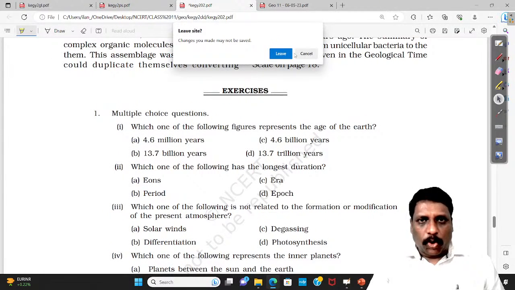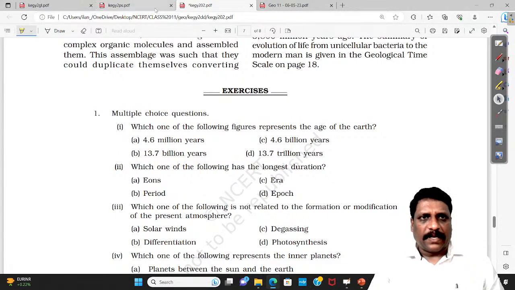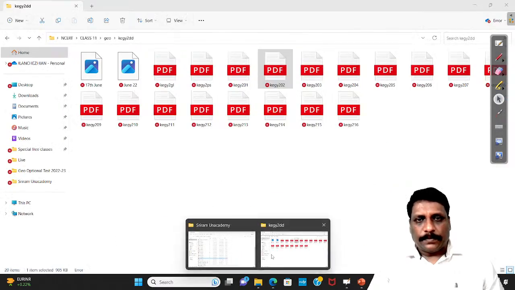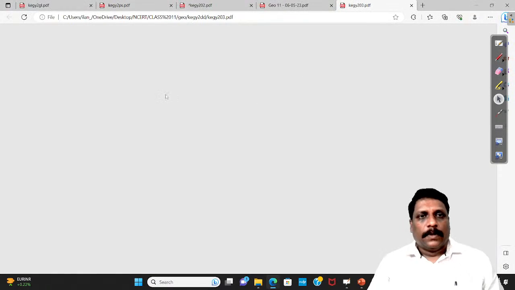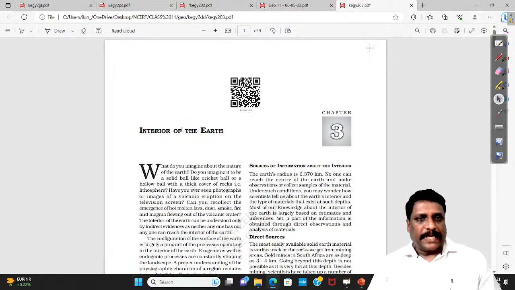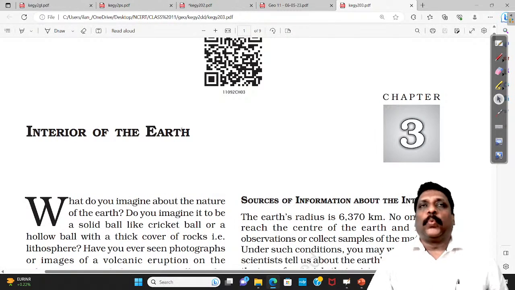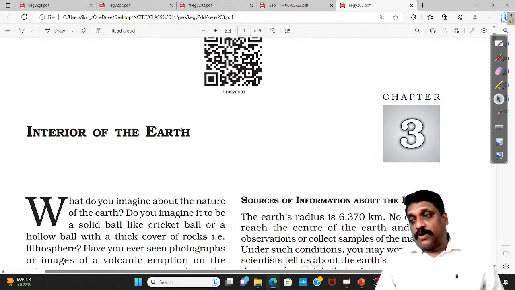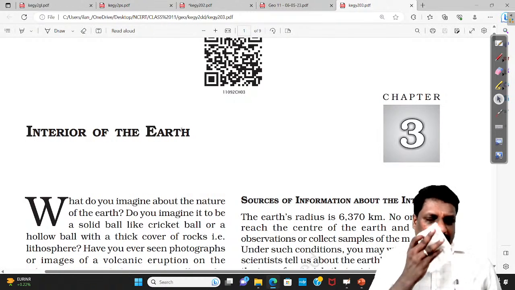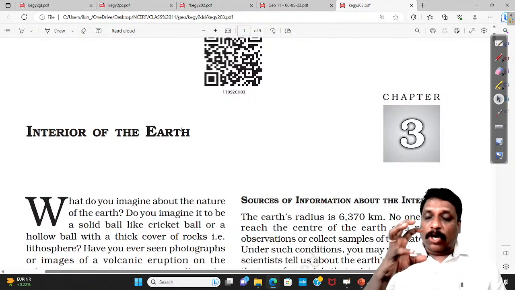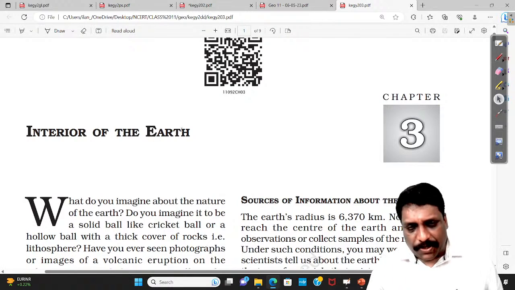Now coming to chapter 2, the second one. So unit 2, chapter 3 to be very precise, interior of the earth. Again, as of now, the internal structure of the earth is very important for n number of reasons. For example, last year there was news suggesting that the inner core of the earth stopped its rotation.